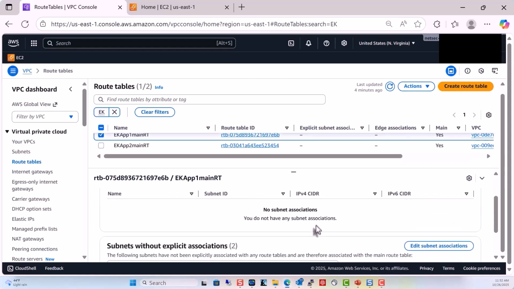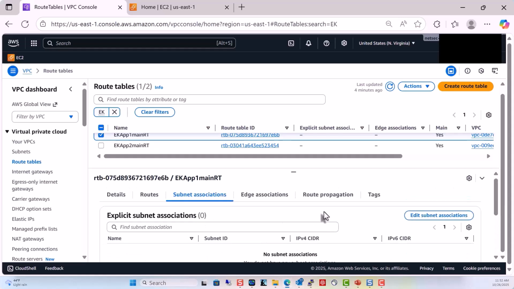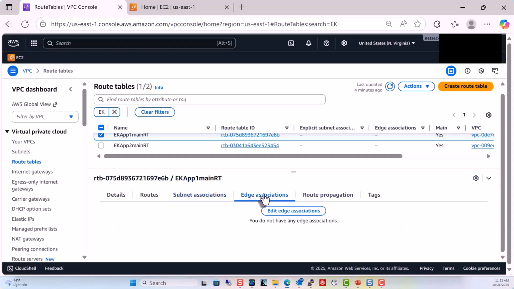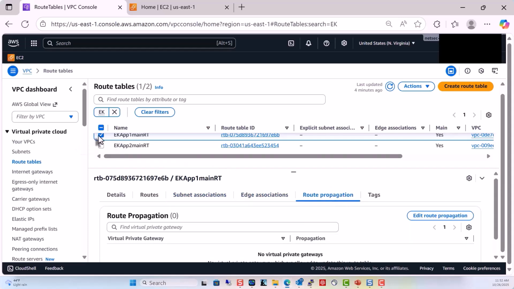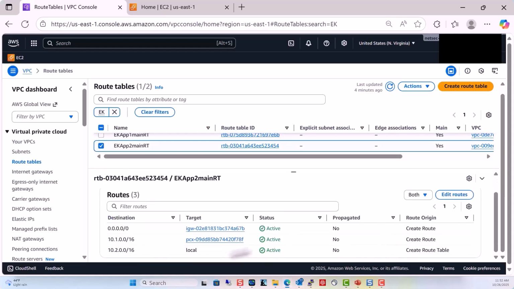At first, it looks like this route table is not used by any subnet, but this is a main route table. So by default, it's used by all the subnets in the VPC. There are no edge associations or route propagations. If we look at the second VPC, we see a similar routing configuration.